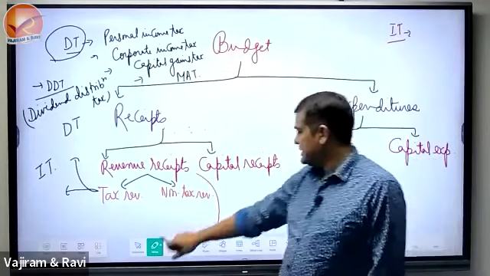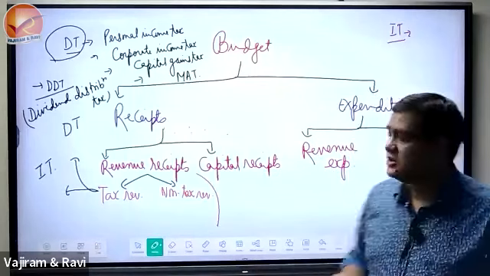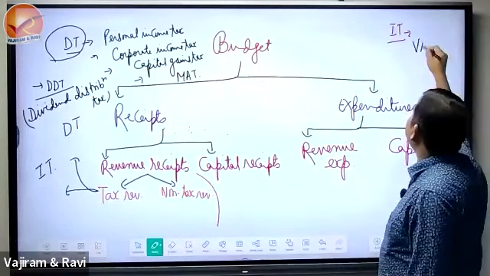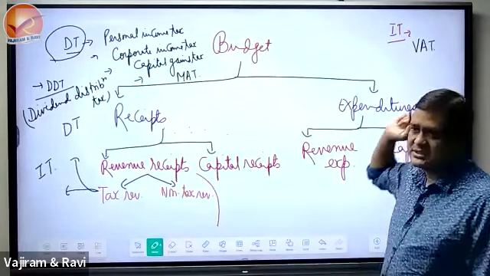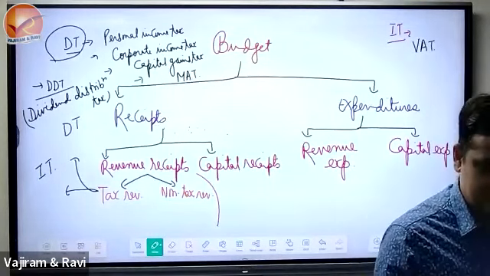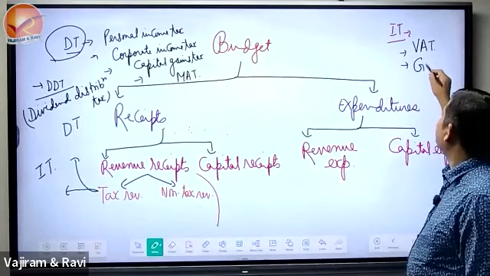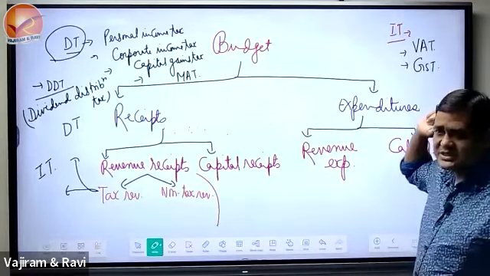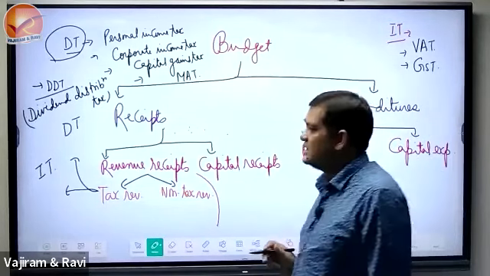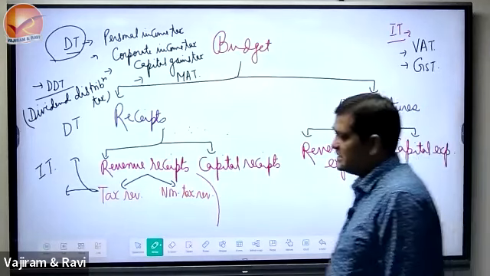In the indirect tax, there are two prime taxes which are still ruling the nation. One is called value added tax. Still on petrol and diesel we pay VAT, value added tax. The other one is GST, goods and services tax. So we have the VAT, and we have the GST.